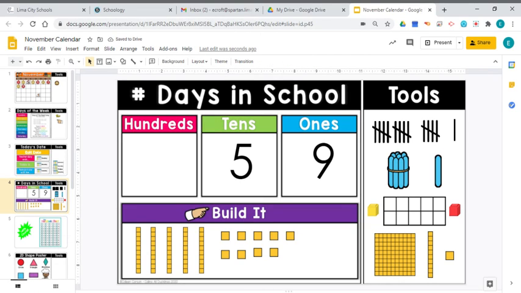And when I'm talking about tens and ones, I'm talking about place value. And place value is one of the hardest things that first graders learn. So if you can understand place value as a kindergartner, you will be ahead of the game for sure. So there's 5 tens and 9 ones that make up 59. So let's go ahead and count. Let's count these by tens. 10, 20, 30, 40, 50, 51, 52, 53, 54, 55, 56, 57, 58, 59.